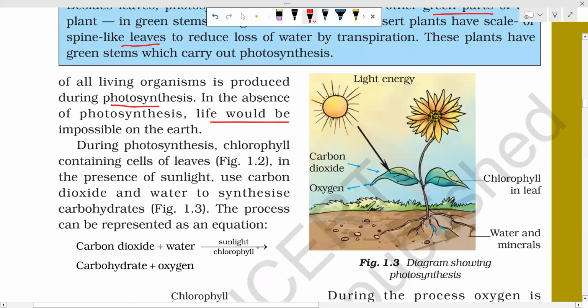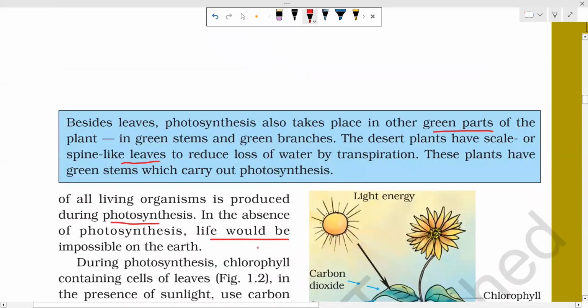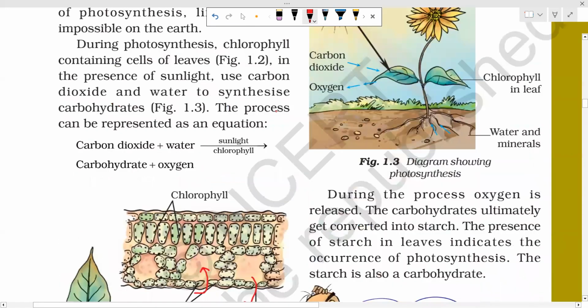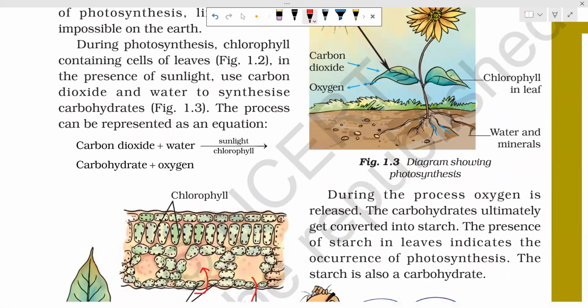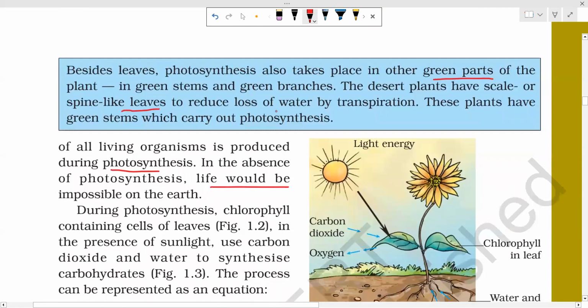So, in desert, there is less water. So, to reduce the water loss, they make their leaves spiny. You must have seen a cactus plant. Their leaves are spiny in nature, and the green part of the cactus is stem, and that part undergoes photosynthesis. In cactus, the stem undergoes photosynthesis, not the leaves. This is one of the fun facts. These plants have green stems which carry out photosynthesis.